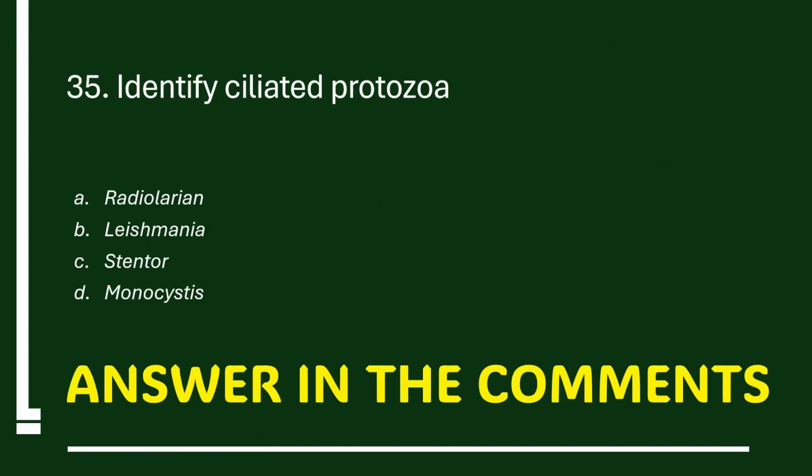Last question. Identify ciliated protozoa: Radiolarian, Leishmania, Stentor, Monocystis. Write your answers in the comments.